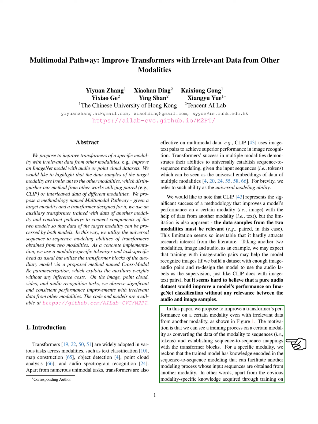We propose a way to enhance a transformer's performance on a specific type of data, a modality, using unrelated data from another modality. We suggest that training a transformer on one type of data helps it learn a form of knowledge that can be beneficial when learning from another type of data, even if the two data types seem unrelated.